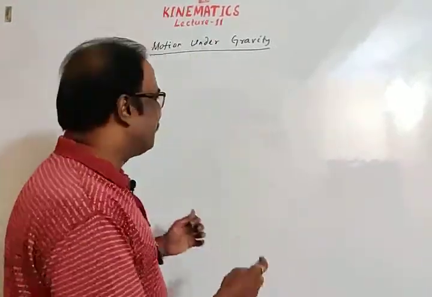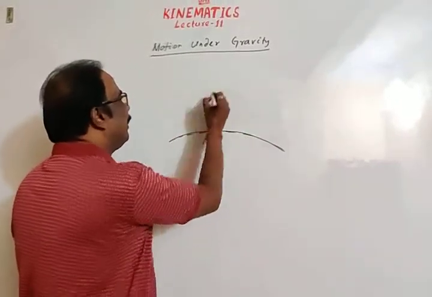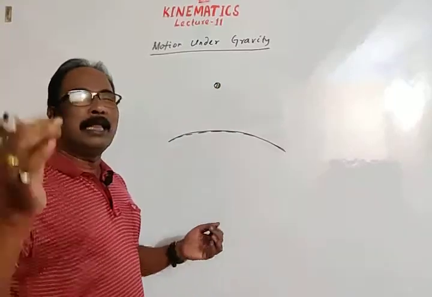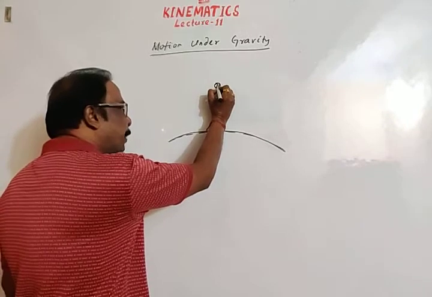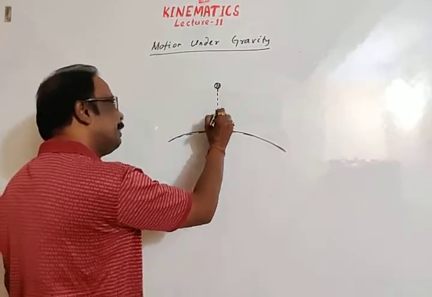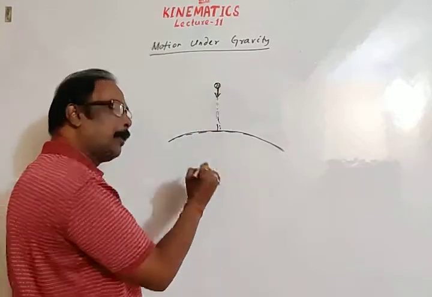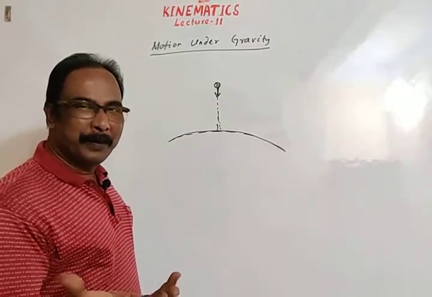So if this is the surface of Earth and this is a body, suppose a body is released in space, then this body will move towards the surface of Earth. The force with which the body is attracted towards the surface of Earth is called force due to gravity.